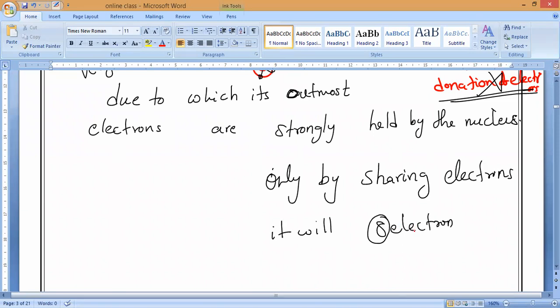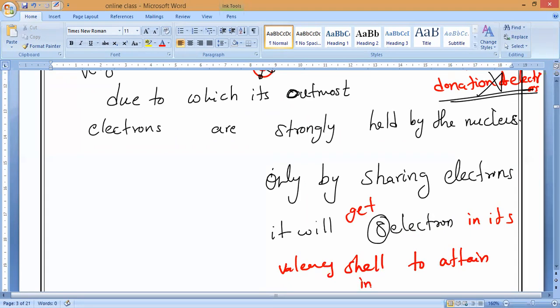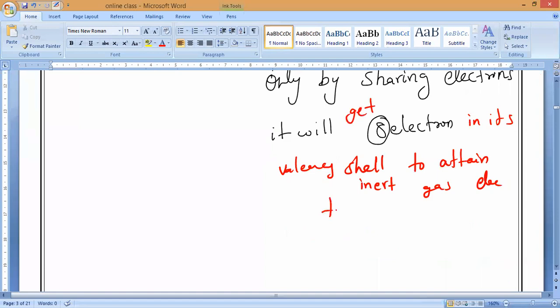That is the octet rule. Only by sharing electrons, it will get 8 electrons in its valency shell to attain inert gas electronic configuration. So please all of you write it.